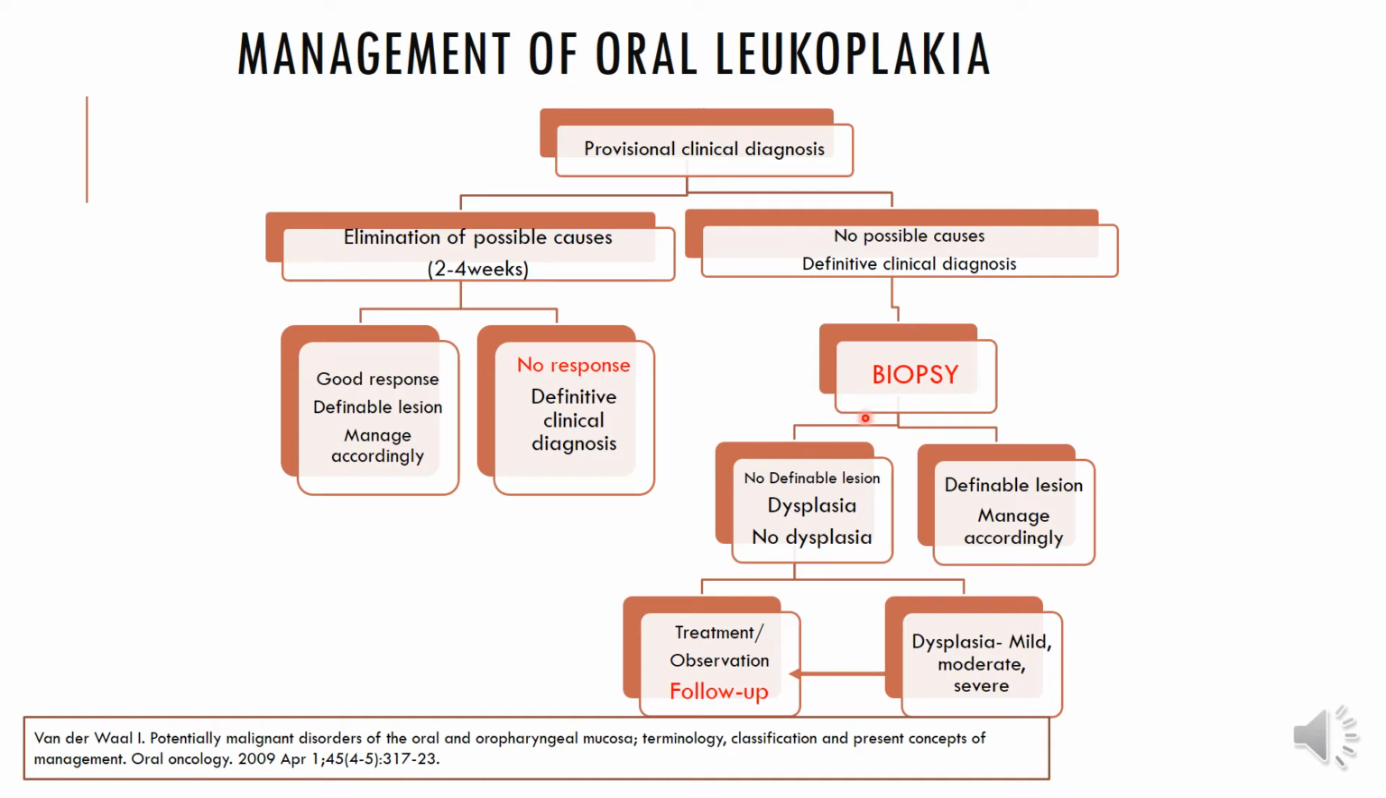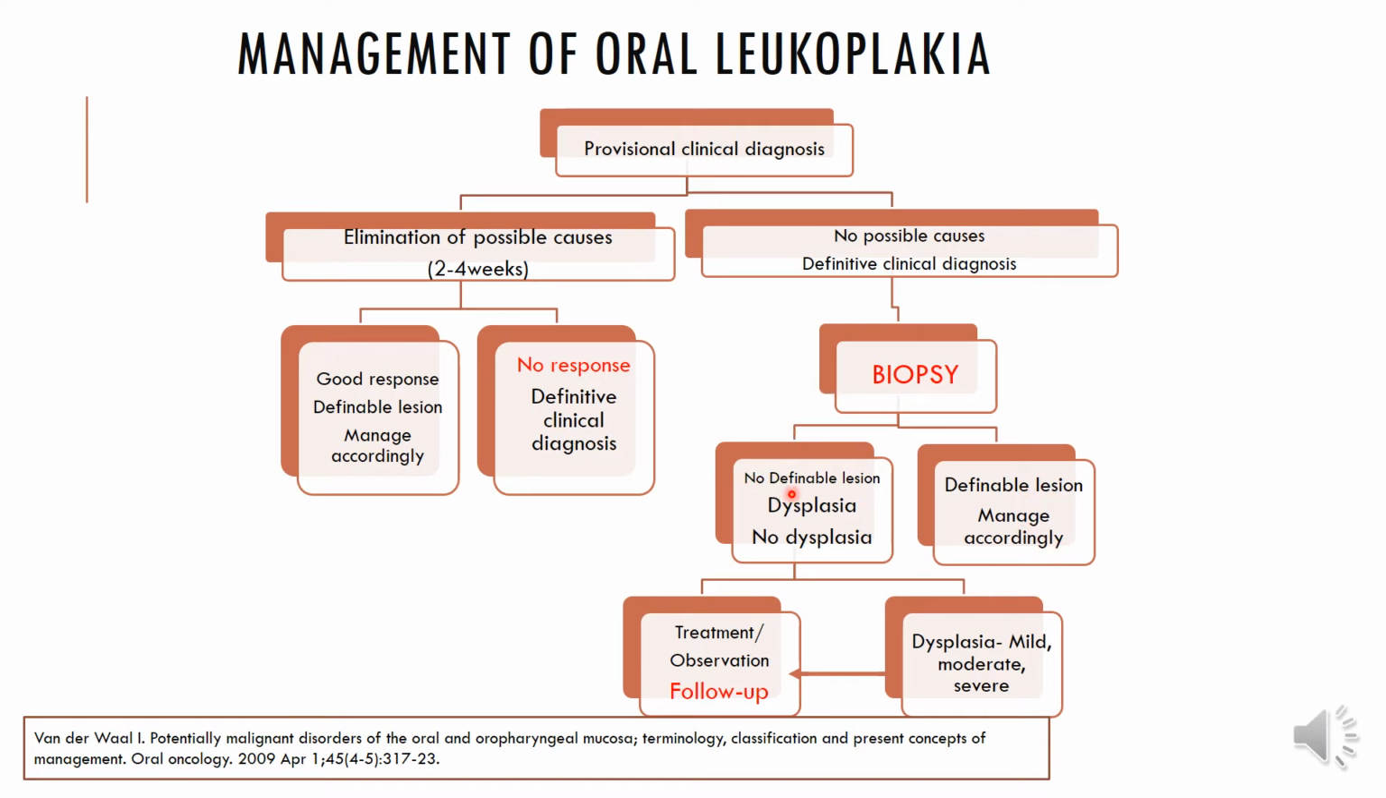So when you biopsy the patient, you will come up with either no definable lesion, which again means in favor of leukoplakia, right? And then you will look for either dysplasia or no dysplasia. On the other hand, you biopsy it and it turns out to be some other definable lesion, for example lichen planus, or morsicatio, that means cheek biting. Then you know how to manage it accordingly.